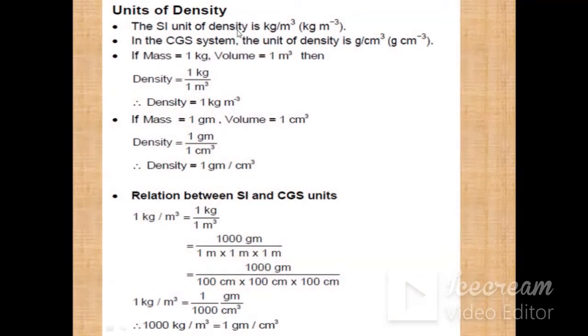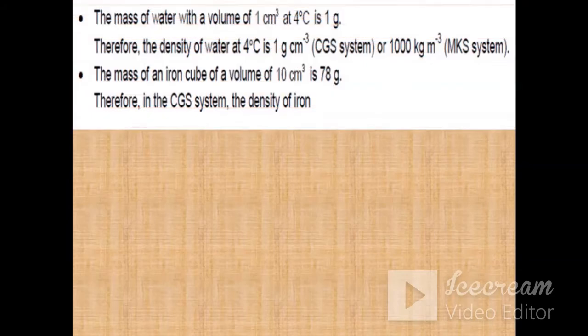So this is the SI unit of density, as you already knew, that is read as kg per meter cube, and in CGS the unit of density is gram per centimeter cube. One useful relation for you is 1 gram per centimeter cube is equal to 1000 kilogram per meter cube. This relation will be used whenever we solve a few problems in your numericals.